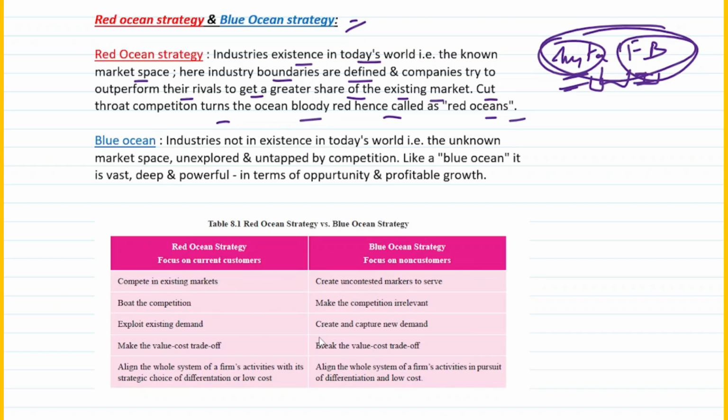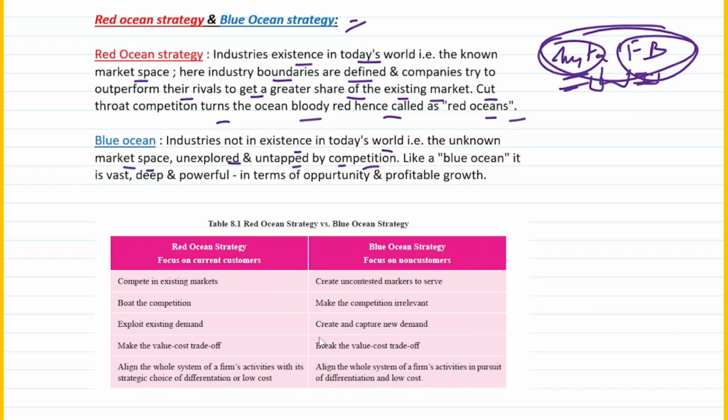So what exactly is blue ocean then? Blue ocean is industries that are not existing in today's world. That is the unknown market space. So the known market space is what? The known market space becomes a red ocean strategy or a part of red ocean strategy. Whereas when it is unknown, it is called a blue ocean. It's basically unexplored and untapped by the competition. So no one has got into that space and no one has tried to tap it. So basically that becomes a blue ocean.